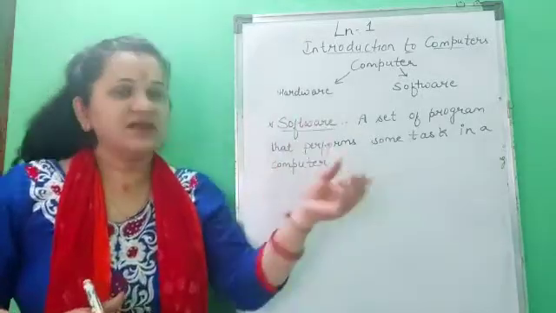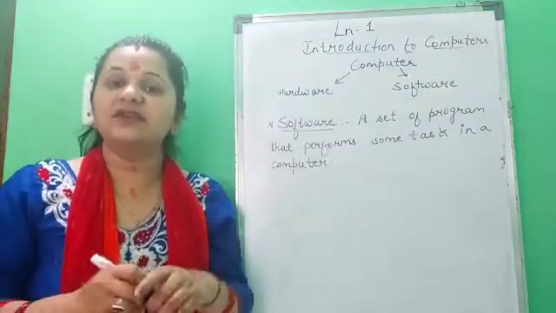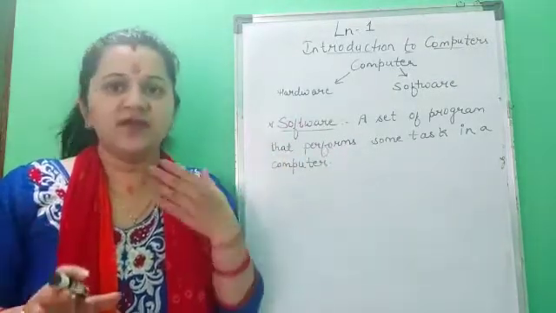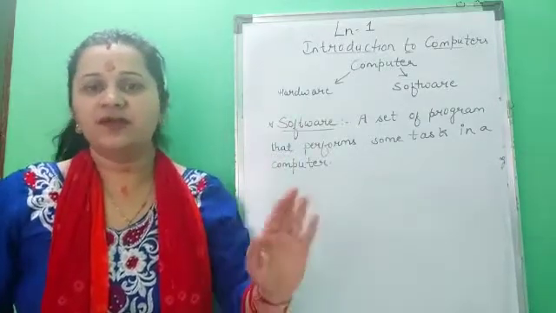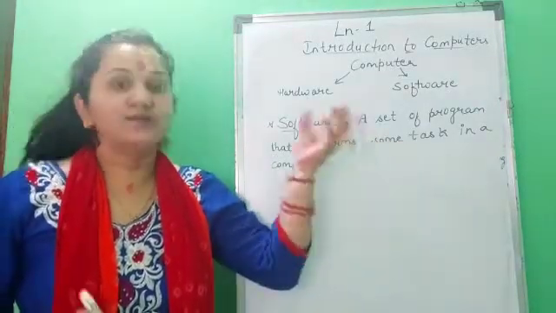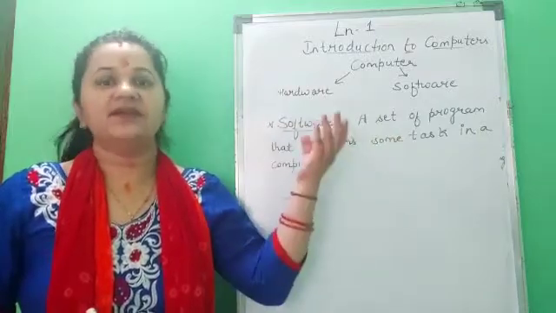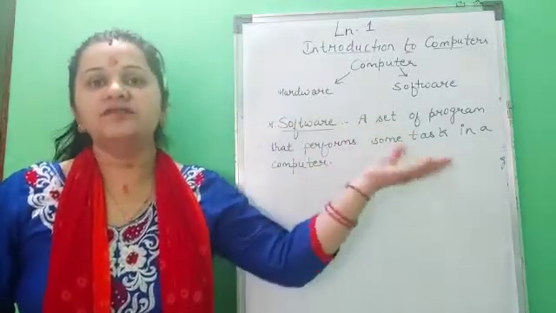Got it? So software is a program. It is a set of programs. Suppose it is a coding, a kind of coding which we cannot see, which we cannot touch. So these are the codings. It is a program that helps a computer to perform some task.